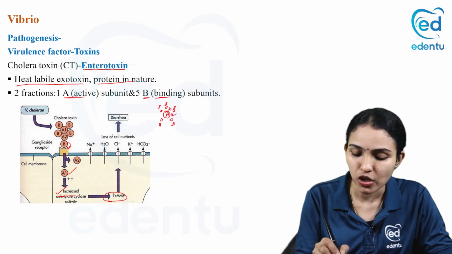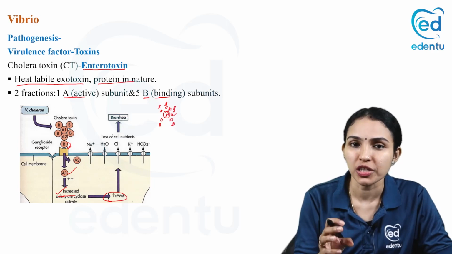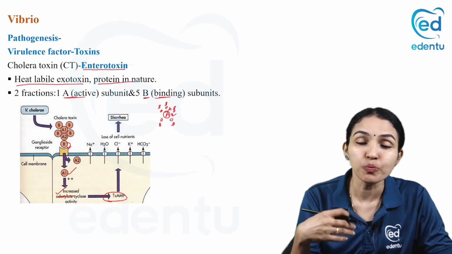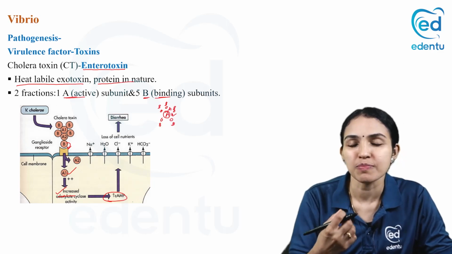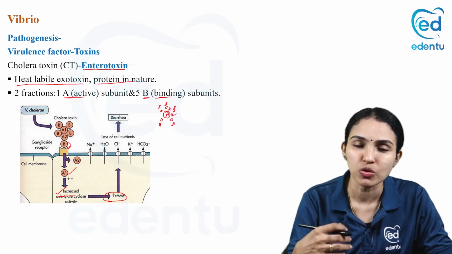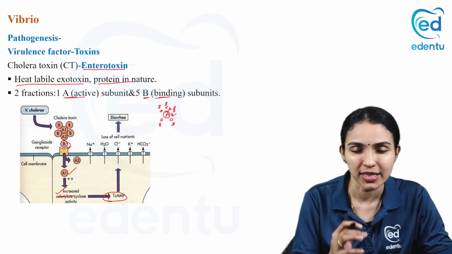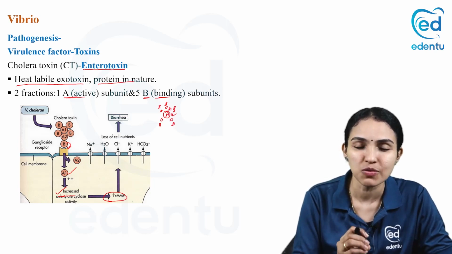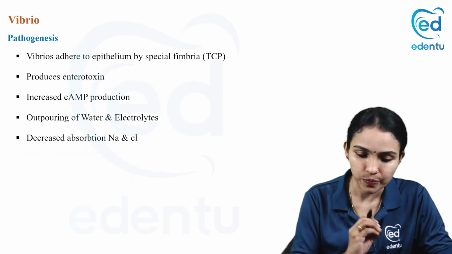So when cAMP concentration is increased, it will cause outpouring of water and electrolytes, sodium, chloride, carbonate, potassium, everything is outpoured from the mucosa into the lumen, and it will reduce the absorption of sodium and chloride. So when there is outpouring of electrolytes, water also goes along with it, leading to diarrhea. So that is the reason for cholera diarrhea. The main virulence factor responsible for this is the cholera toxin, which is an enterotoxin.